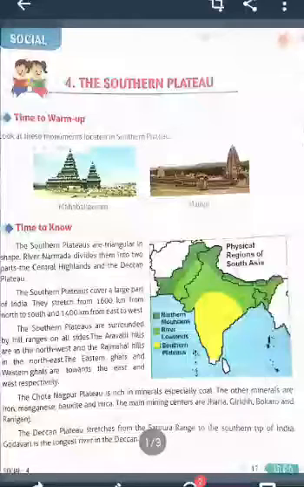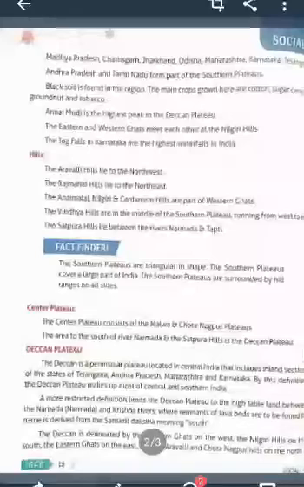Madhya Pradesh, Chhattisgarh, Jharkhand, Odisha, Maharashtra, Karnataka, Telangana, Andhra Pradesh and Tamil Nadu form the part of the Southern Plateau. Black soil is found in the region. The main crops grown here are cotton, sugarcane, rice, groundnut and tobacco. These are the very important crops.